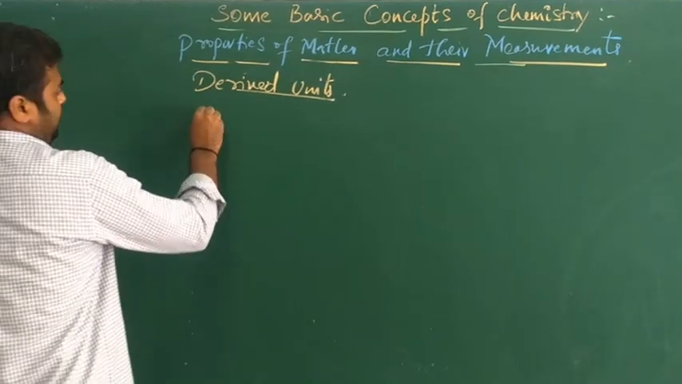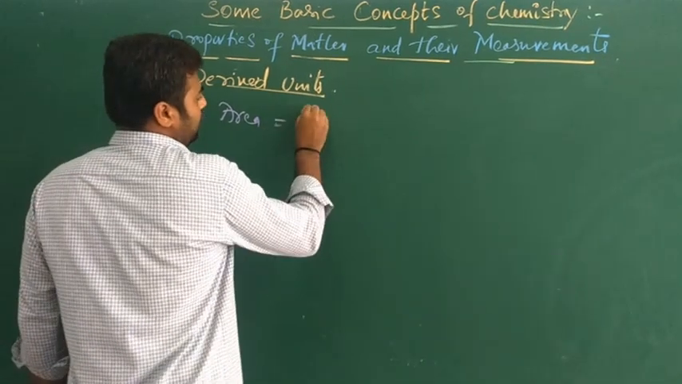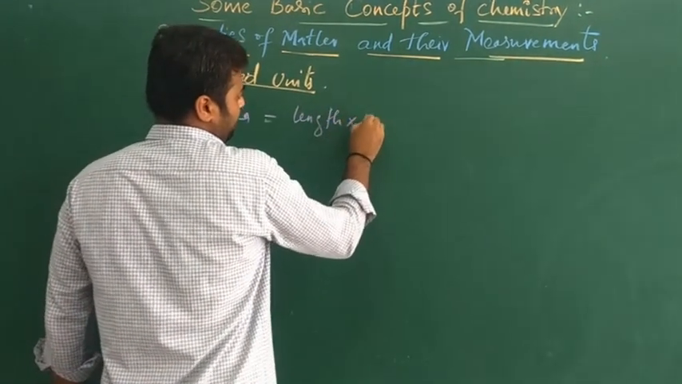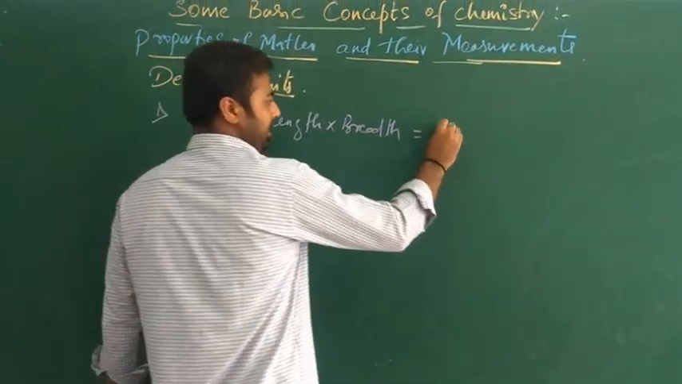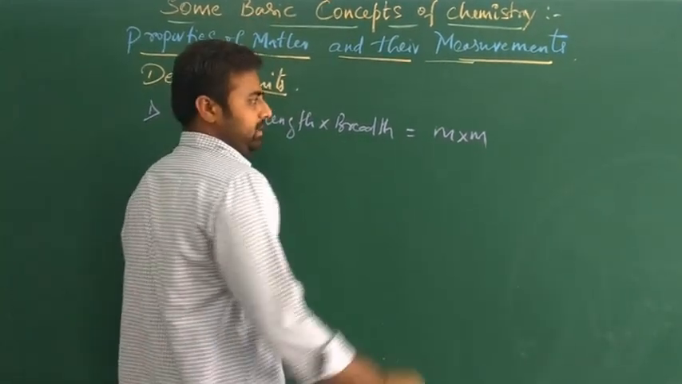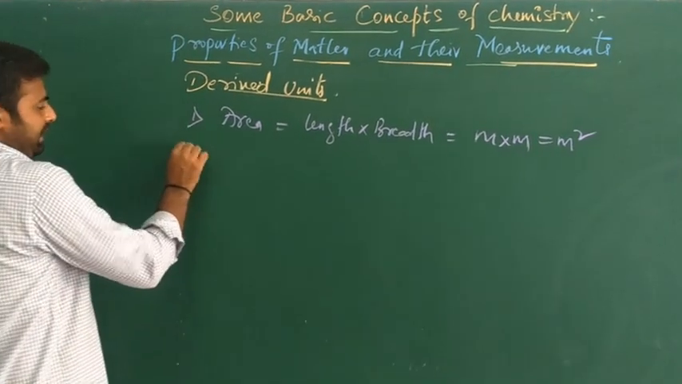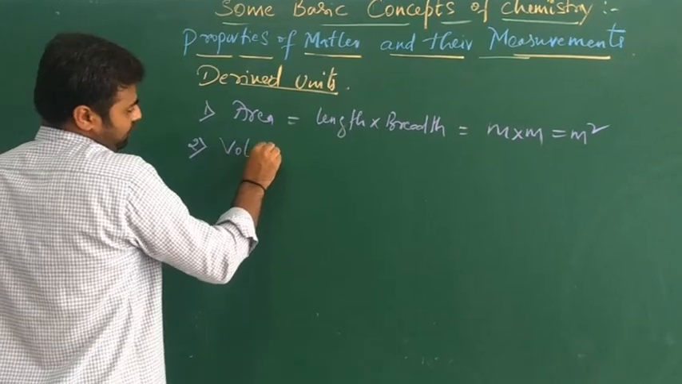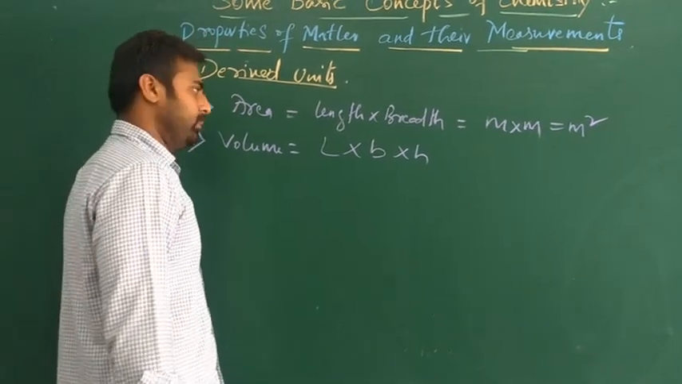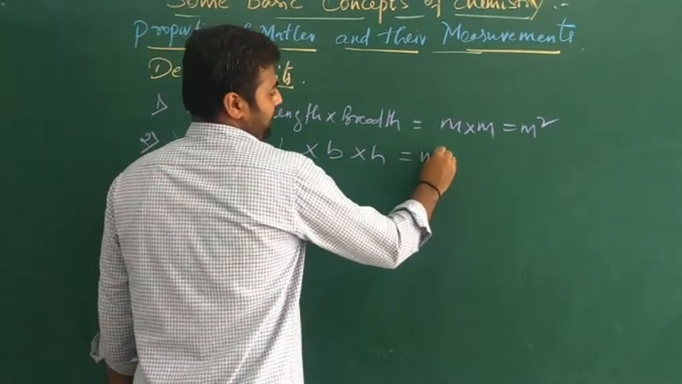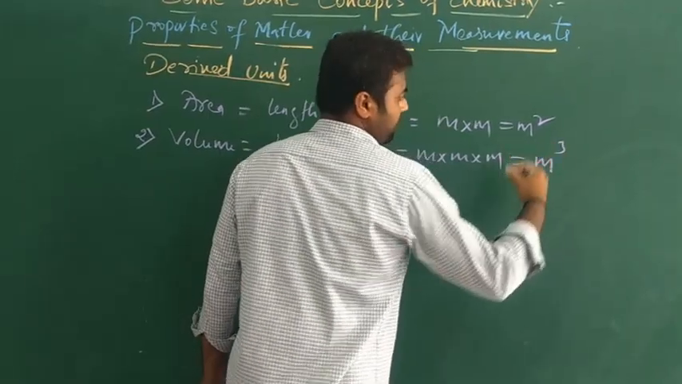For example, the first one is area. What is the unit for area? Area is nothing but length into breadth, right? Length is meter, breadth is meter, so meter square. Meter square is the derived unit for area. The second one is volume. Volume is length into breadth into height. What will be the unit? M into M into M. The derived unit is meter cube.